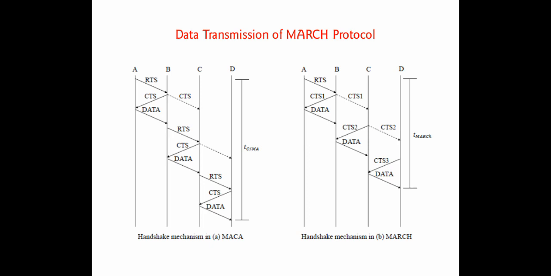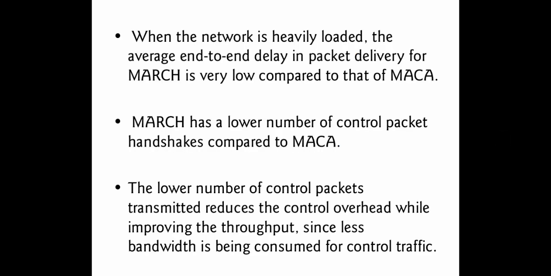And if any false CTS packets are initiated by other nodes within the network, using the transmitting ID, the receiving ID and the route ID, we can easily overcome that problem. Okay, so that is the advantage.